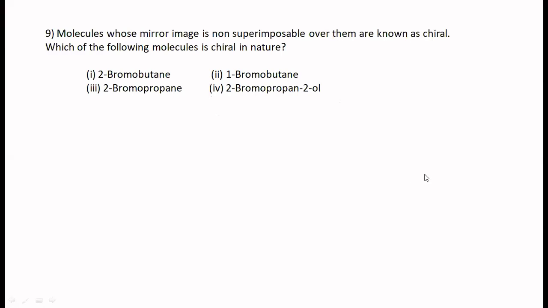Molecules whose mirror image is non-superimposable over them are called chiral. Which of the following molecules is chiral in nature? A chiral compound must have four different groups bonded to carbon. Supposing you have got OH, this is hydrogen, this is CH3, and this is C2H5.